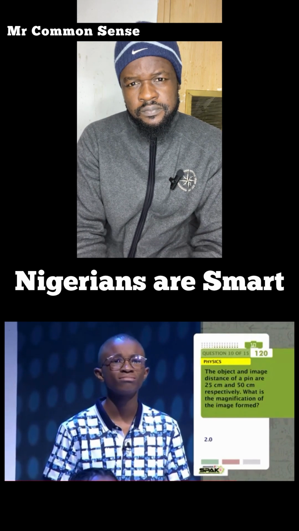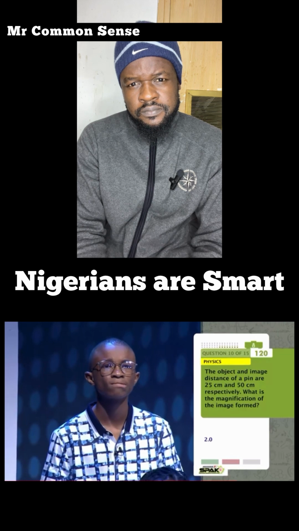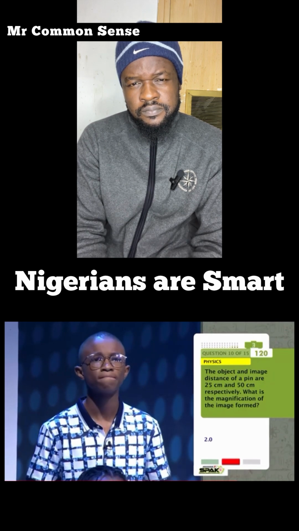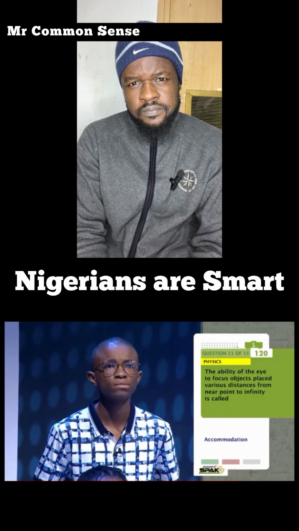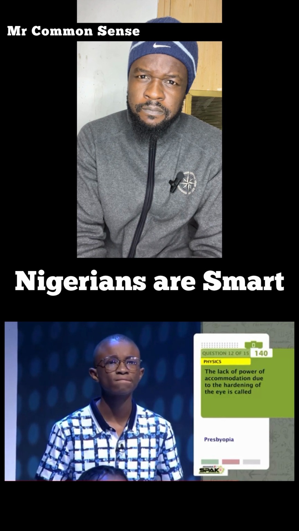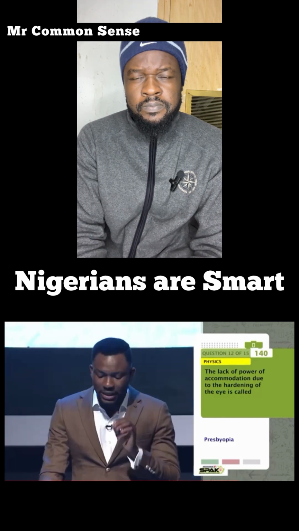The object and image distance of a pin are 25 centimeter and 50 centimeter respectively. What is the magnification of the image pin? Half. The ability of the eye to focus objects placed at various distances. Accommodation. The lack of power of accommodation due to the hardening of the eye is called, as your last question...